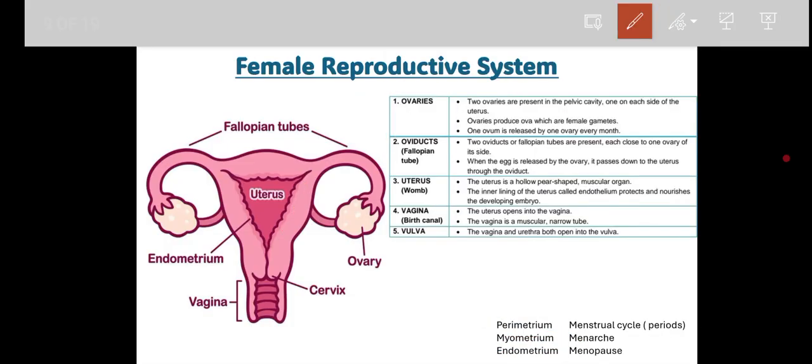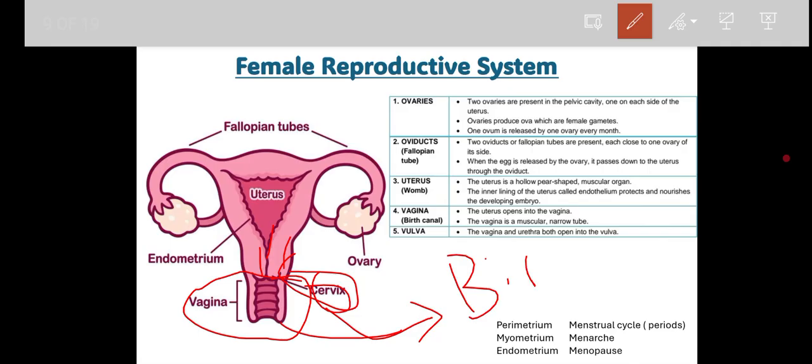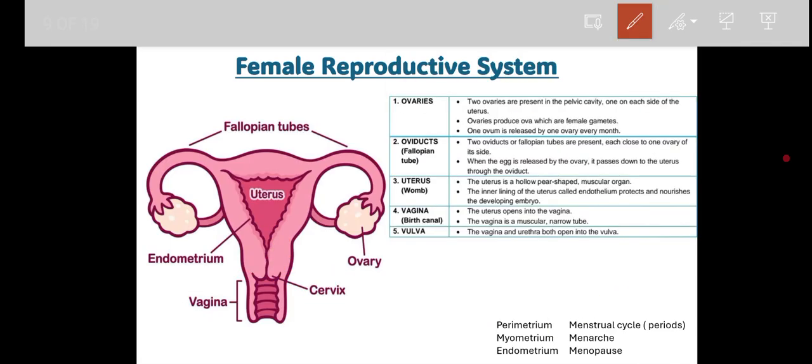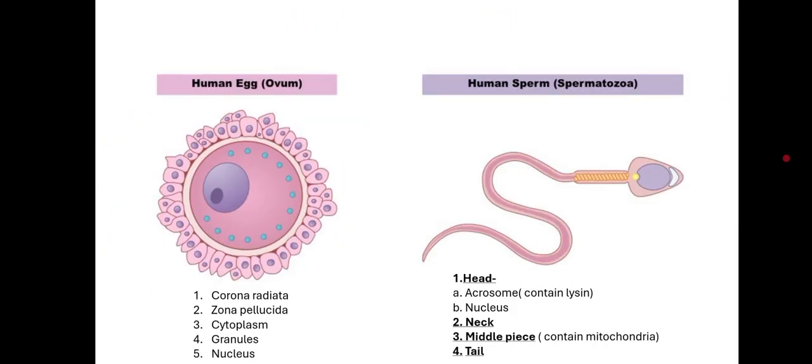right. And the third one you people can see here, it is not mentioned, but we will be discussing this one, the cervix. The narrow part present just below the uterus is called the cervix, and below the cervix there is a tubular structure called the vagina, and this vagina along with the cervix together is called the birth canal. Birth canal, this is called the birth canal, correct. And the last one you people can see, the vulva. The vagina and urethra both are opening into the vulva, correct. So with this, our female reproductive system is over.